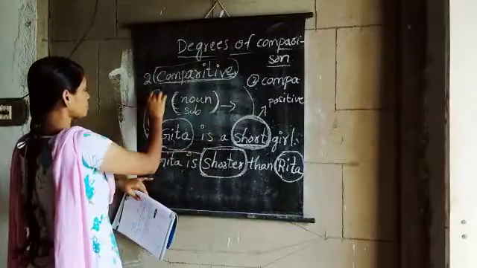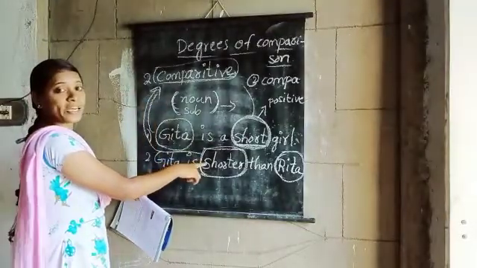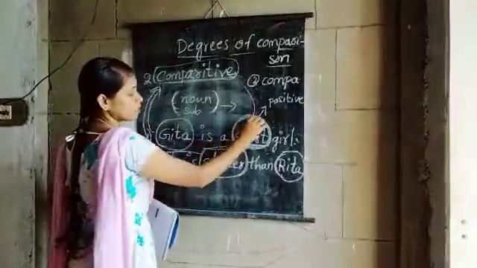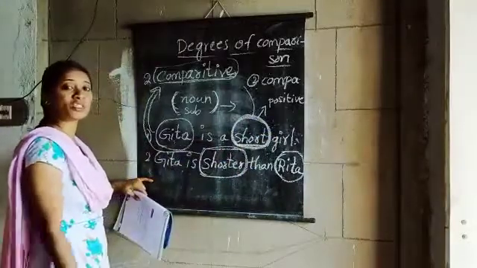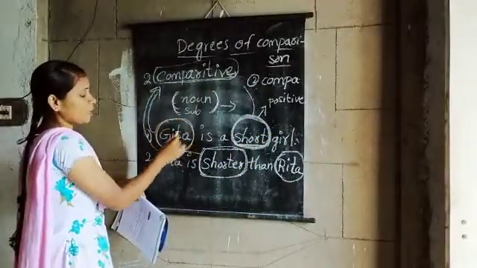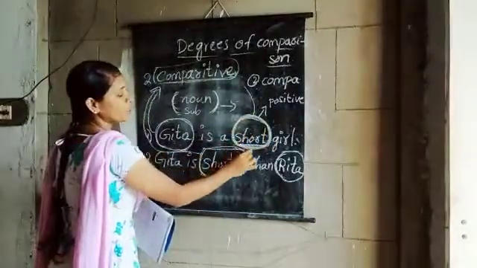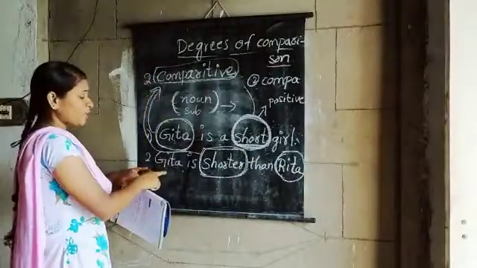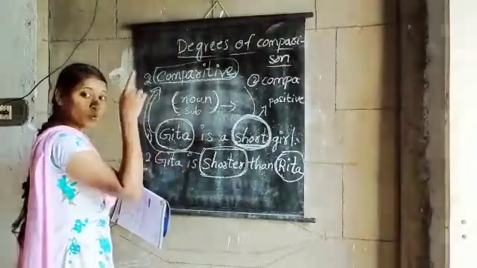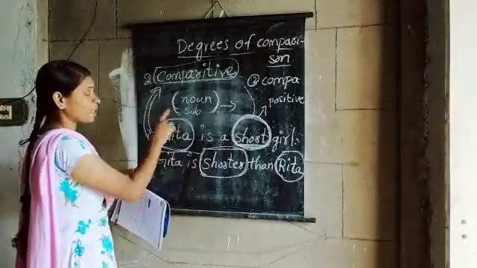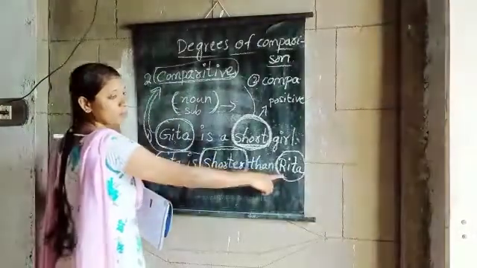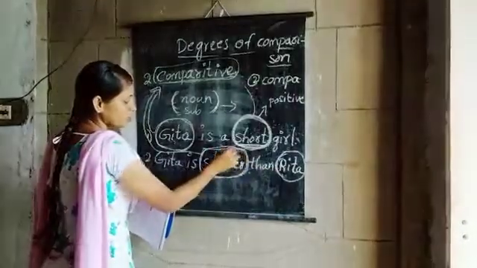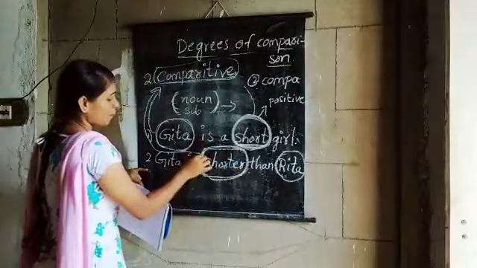Okay children, this shorter is called the comparative degree. Did all of you understand? Geeta is a short girl. This short is positive. Why do we call it positive? We are talking only about Geeta. That is why this short is the positive degree. And next, the second one is the comparative degree. In comparative degree we are comparing with others, with Rita, so this is the comparative degree. With whom are we comparing Geeta? With Rita. Geeta is shorter than Rita. So this shorter is called the comparative degree.